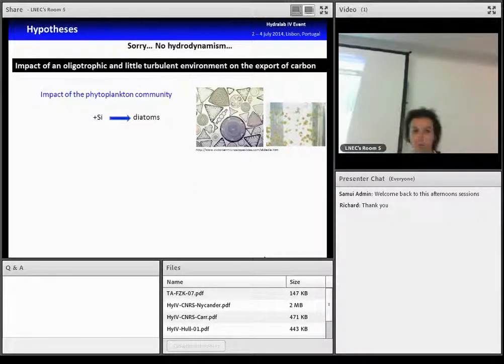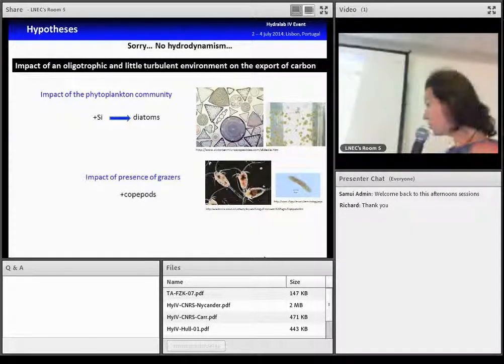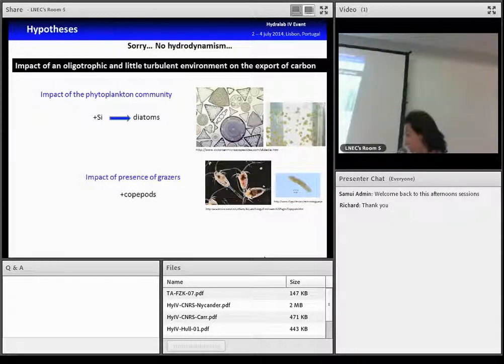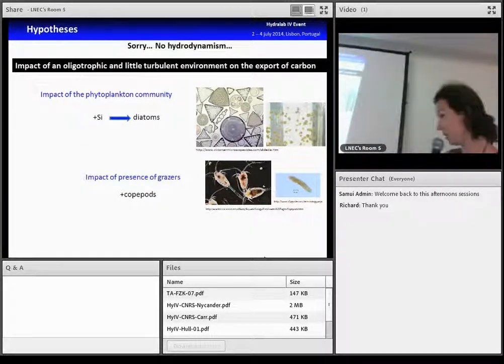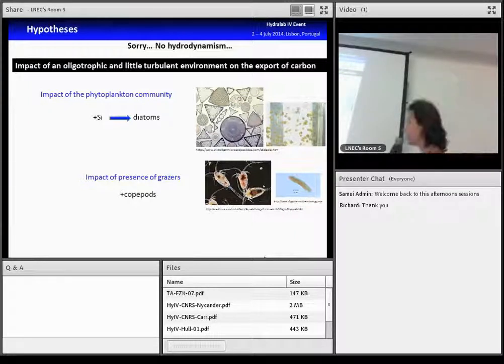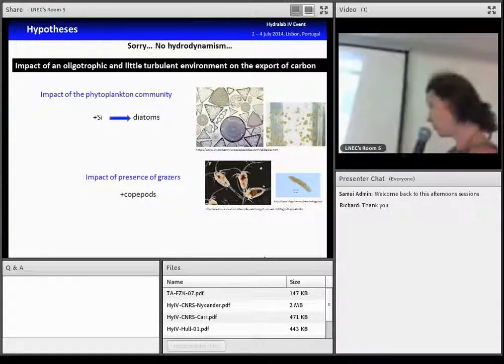So we test also the impact of the presence of grazers, and in particular copepods. And copepods can have different impact on the export of carbon. By the production of the fecal pellets, they can contribute to the vertical flux of carbon, but they can also decrease this export by degrading the particles or the phytoplankton or the aggregate. And they contribute to the remineralization of carbon in the water column.